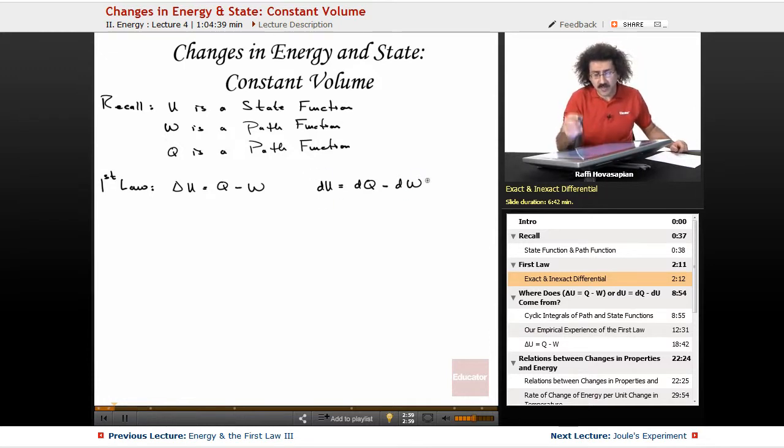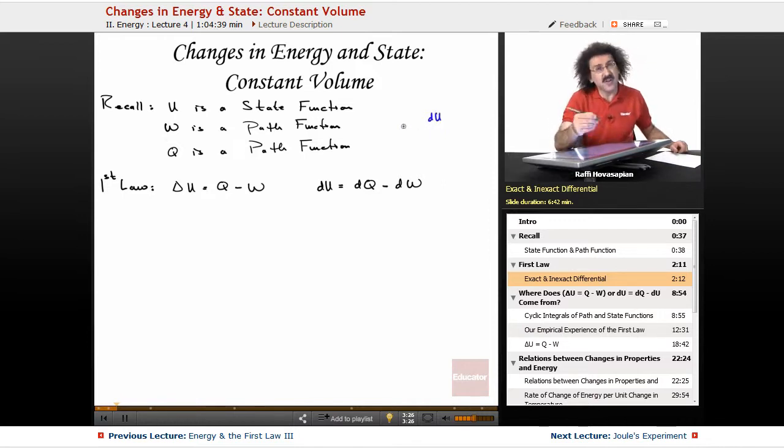Now, a quick word about this. Again, U is a state function. W and Q are path functions. The symbolism that I've used, this d, it tends to imply that they're the same. They're not the same. Many books will differentiate notationally a state function and a path function. They'll use this differential notation, the standard one that you're used to, the d, for a state function.